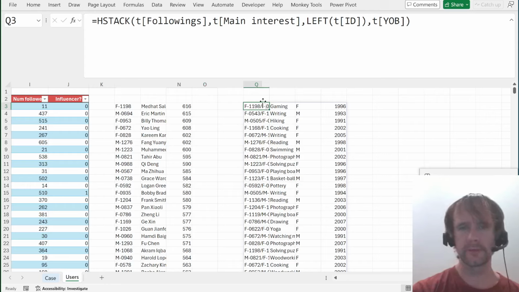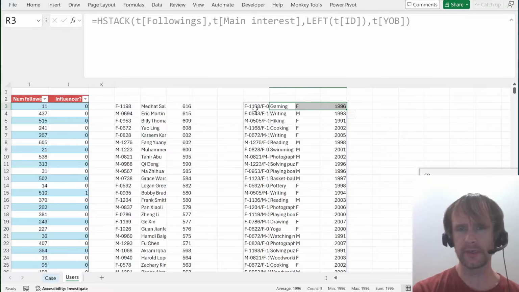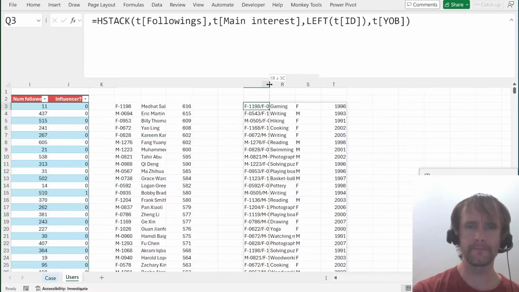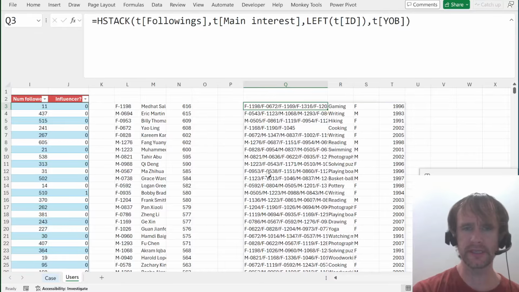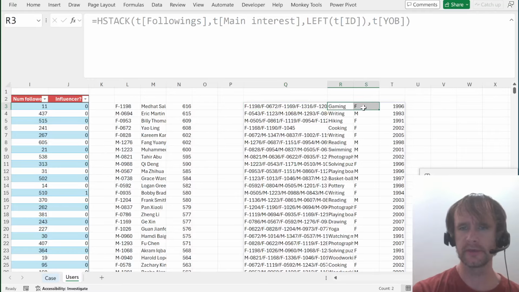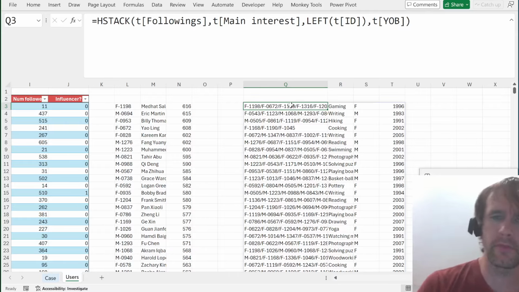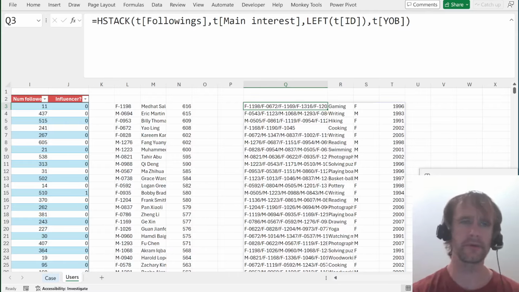So these are the various different influencers that have this person who's a gaming female in 1996. But what I want is to split these out so that each one of these appears on one row. In other words, if this person is following this many different people, then I want all of those.